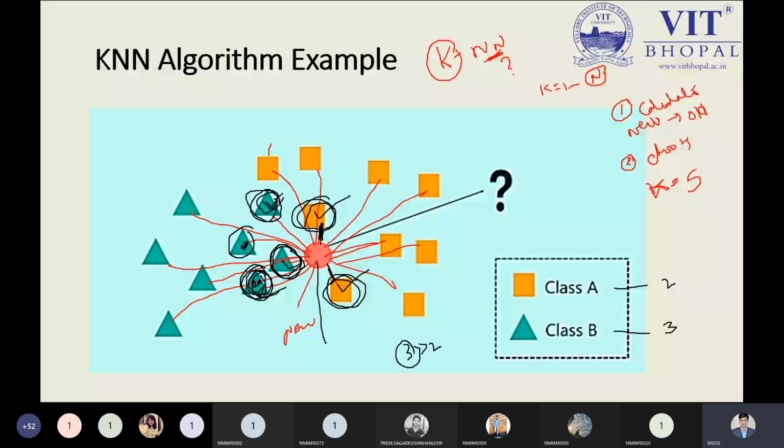But when you increase the size of k, it could be 7, 9 or 11, depending on your choice. As you increase the data size, maybe at that time the class A count can be greater than the class B count, and then the result will change. Everything depends on the value you are picking. That is the point we need to keep in mind, and this will be considered a disadvantage, I will tell you. But first we need to understand how it works.